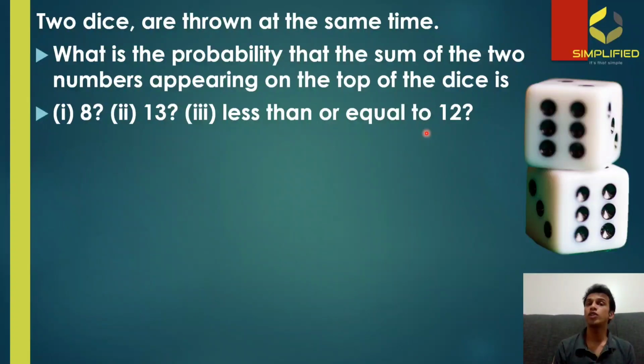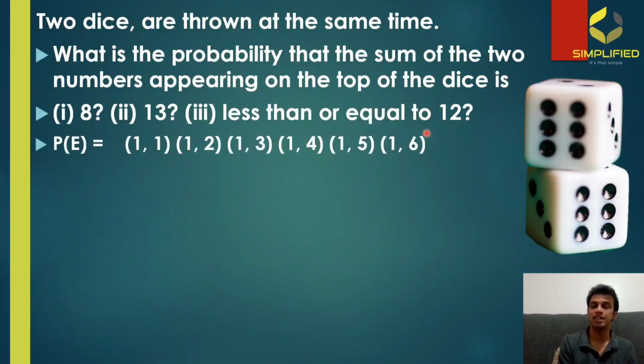If you write down these possibilities randomly, you're going to get many different possible outcomes like 1, 2, 2, 1, 3, 1, 3, 3, 4, 4, 4, 2, likewise many. But that is not the way of doing it, because you're going to take a lot of time and you are not going to find all possible outcomes. So there is a constructive way of doing this. Imagine you throw two dice and you got 1 for the first dice, and we assign values 1 to 6 for the second dice. Then you get 6 different outcomes like this: 1, 1, 1, 2, 1, 3, 1, 4, 1, 5, and 1, 6.